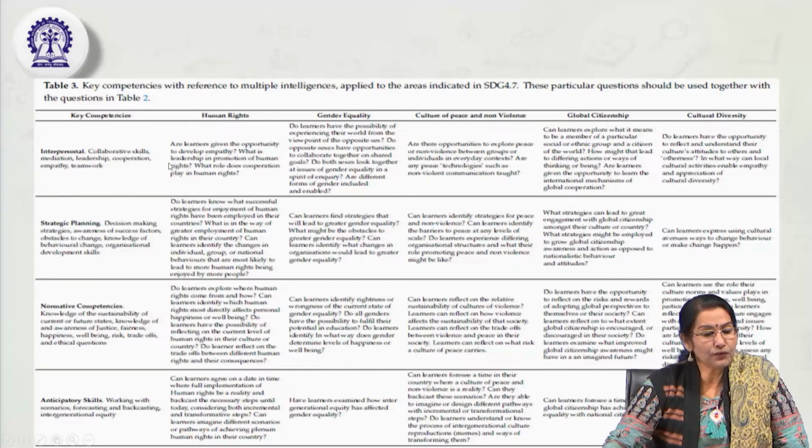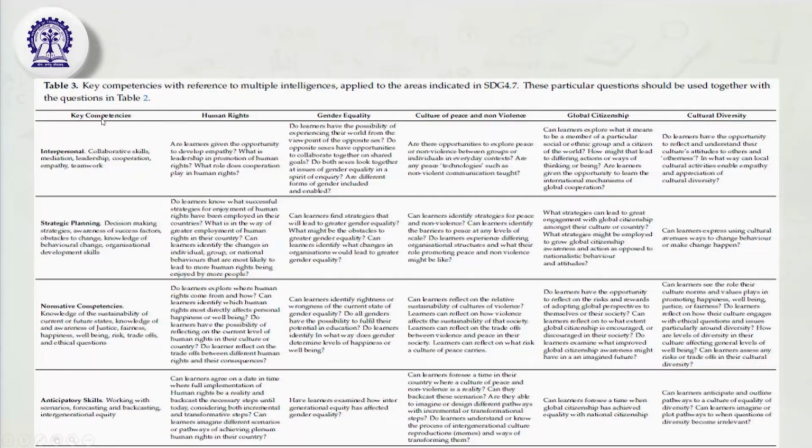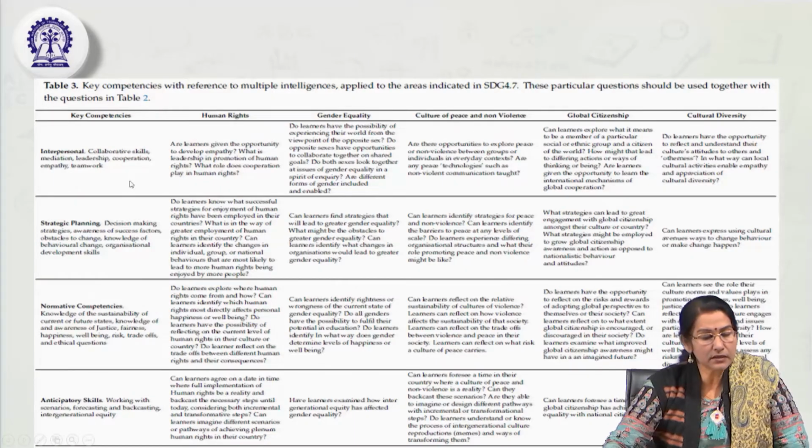So now let us move to these kinds of things. I think we have already discussed a little bit about the ESD competencies. Similarly, here are competencies with reference to multiple intelligence. Some of the competencies regarding multiple intelligence.